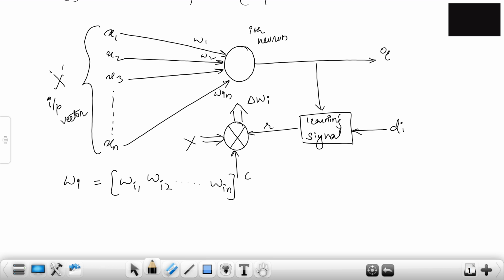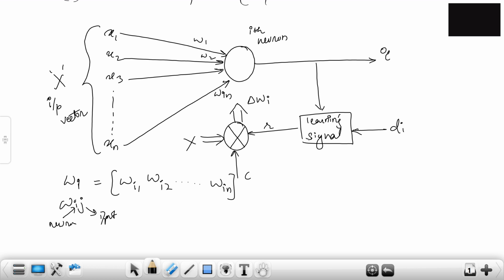When the ith neuron undergoes training, a weight vector will get updated. Let's take another variable j, so we'll consider this as Wij. I stands for which neuron it is, the ith neuron, and j is which input it is. So Wij.